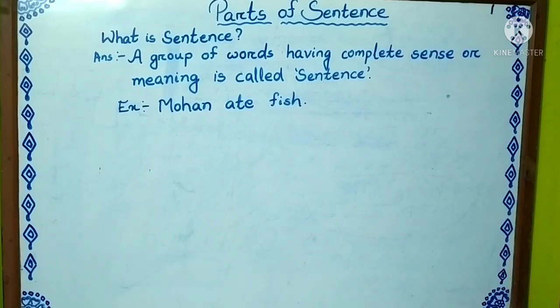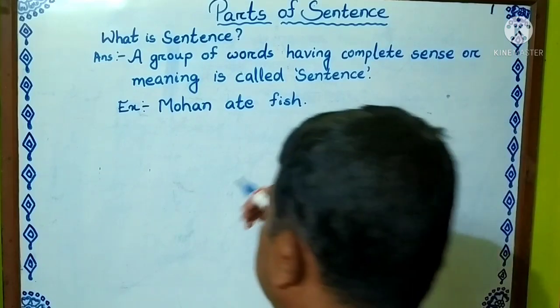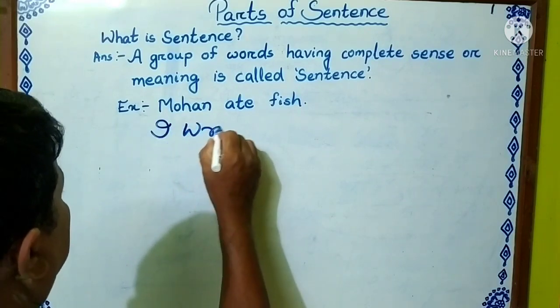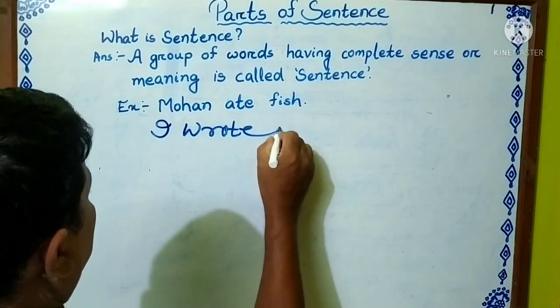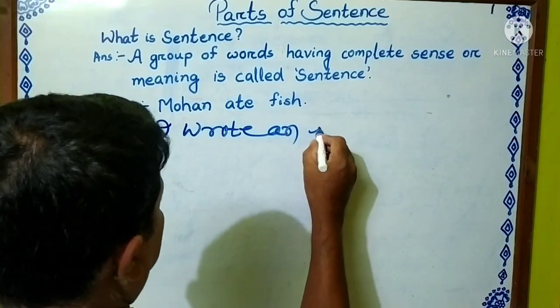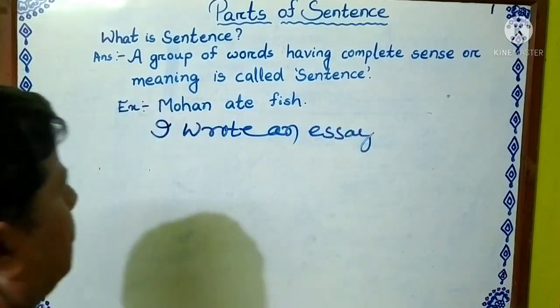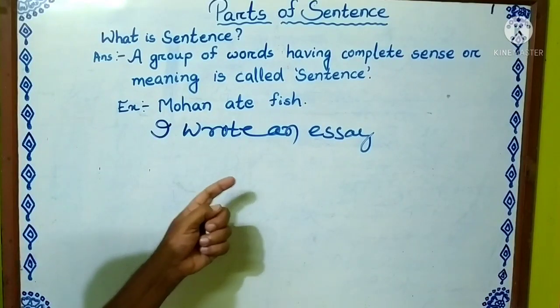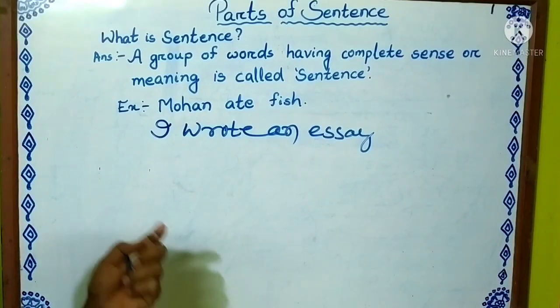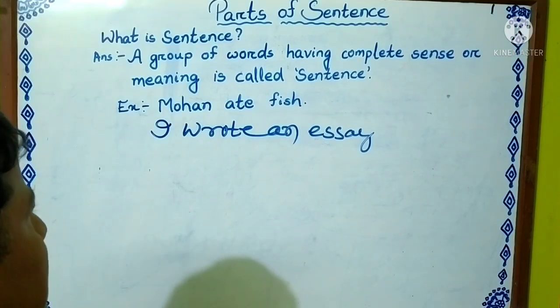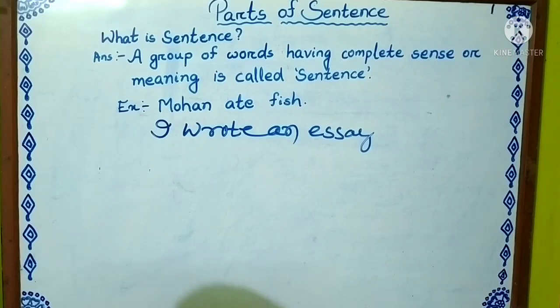Another sentence you can say: I wrote an essay. Okay? I wrote an essay. It is also a sentence. It is giving the complete sense. So, if anybody puts the question, what is a sentence? A group of words having complete sense is called a sentence.